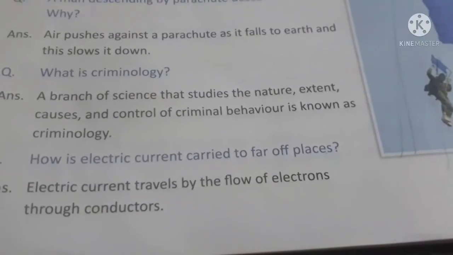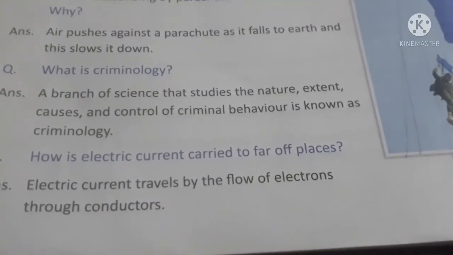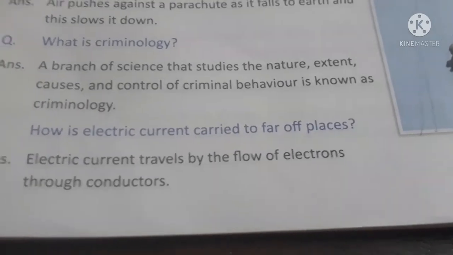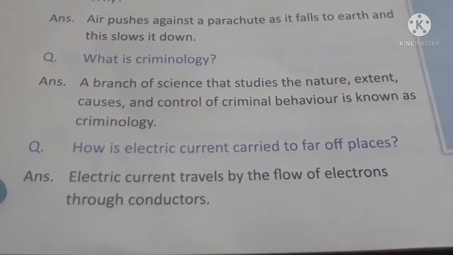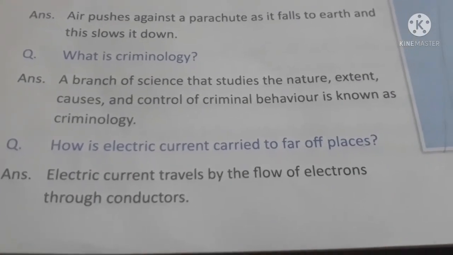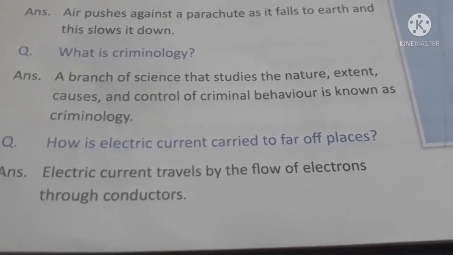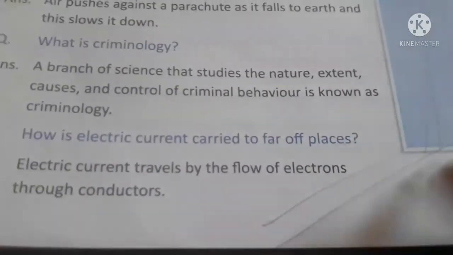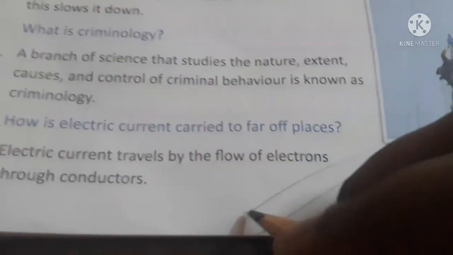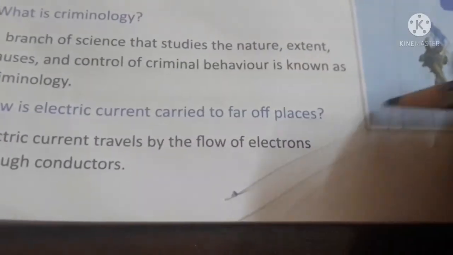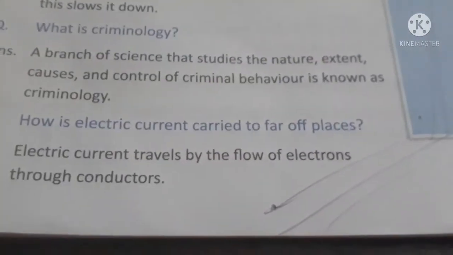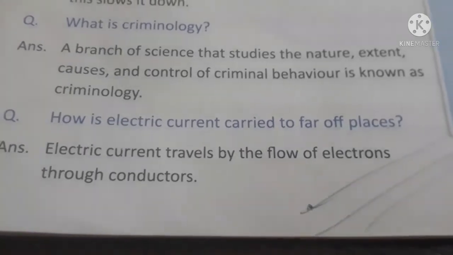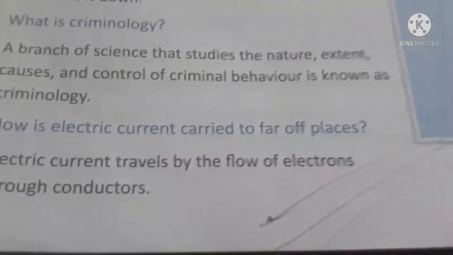Okay. What is criminology? A branch of science that studies the nature, extent, causes and control of criminal behavior is known as criminology. How is electric current carried to far off places? Electric current travels by the flow of electrons through conductors. Okay. See, we have electric cables, right? So the electrons will be moving from one place to another, so that we can get electricity in far places also. It will be supplied. Electricity is nothing but the moving of electrons. Just keep it in mind. Okay.